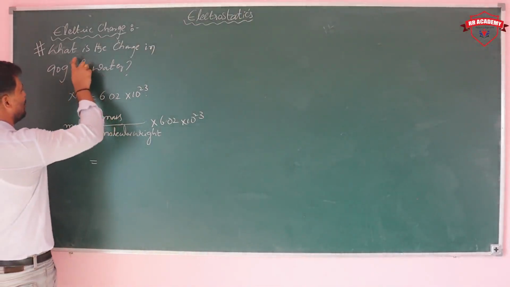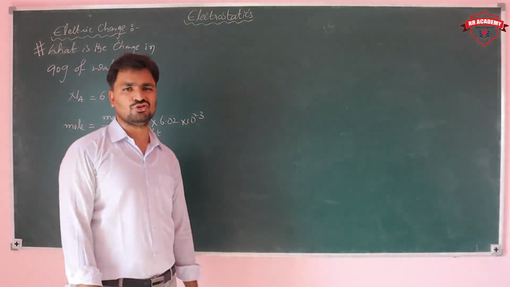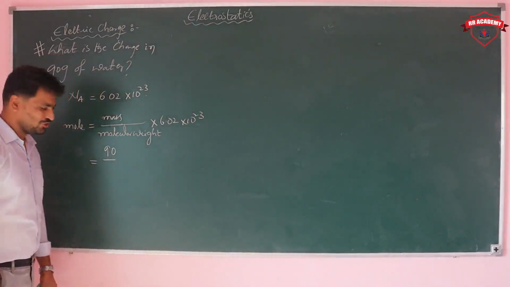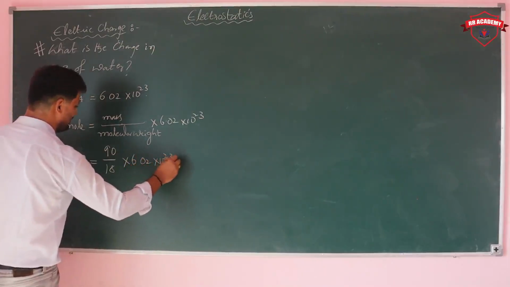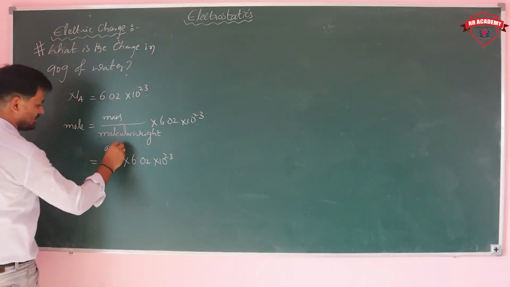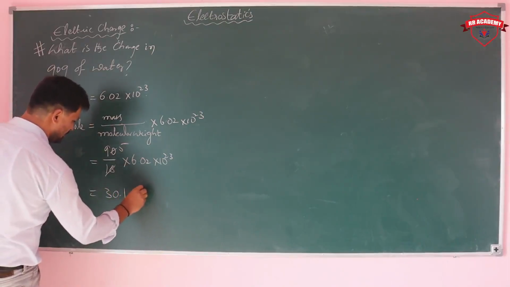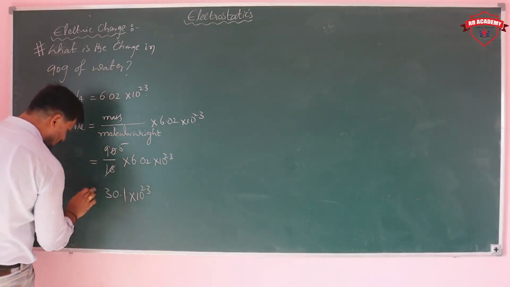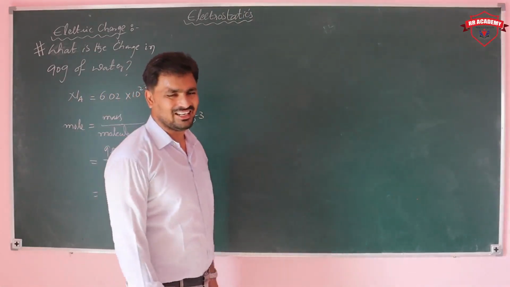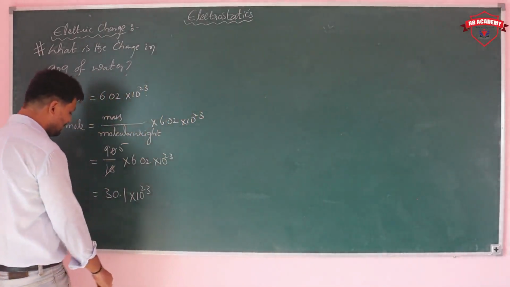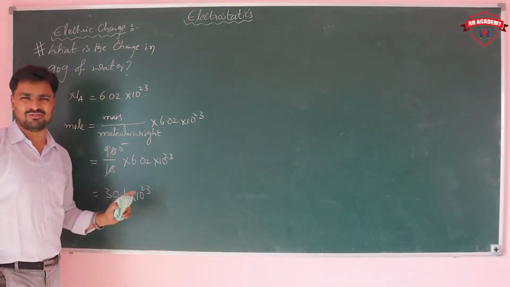Here the mass is 90 grams. The molecular weight of water, H2O, is 16 plus 2, total 18. So it is 90 upon 18 into 6.02 into 10 to the power of 23. 5 into 6.02 is 30.1, so 30.1 into 10 power 23. This many atoms are present in 90 grams of water.